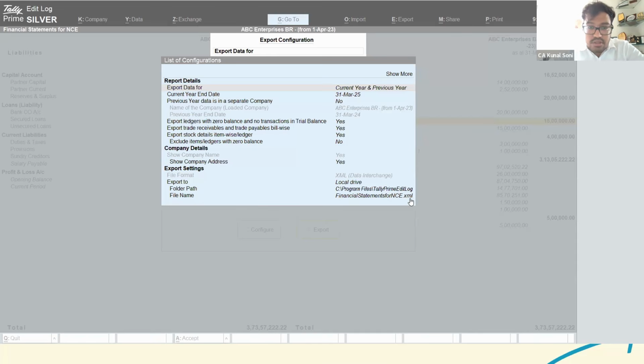And can I migrate the Tally data of the 5.1 series to 6.0 and then extract financials? So yes, you could do the same. You need to install a separate Tally. You need to update to 6.0, and post updation, you can just migrate the data and you could use this particular feature.